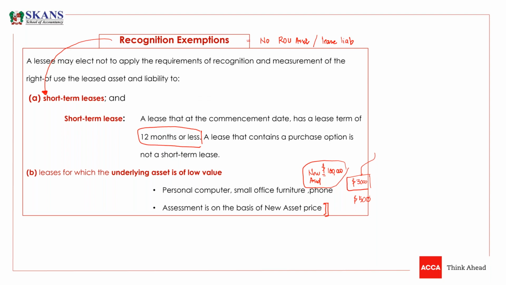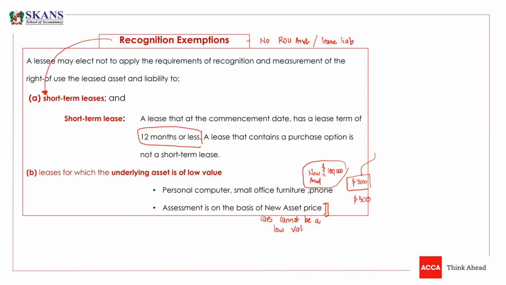So you can say that my judgment is up to 5,000 is a low value underlying asset, and above 5,000 would be a high value underlying asset. But remember, you need to check the value of new assets rather than your assets. And there is one exception again, that cars cannot be low value underlying asset. Cars cannot be low value underlying asset.